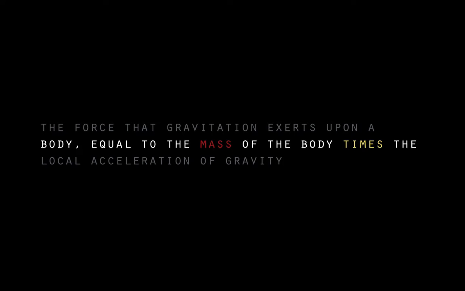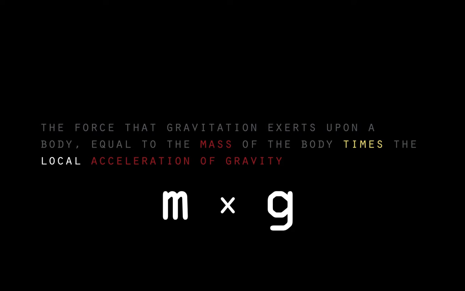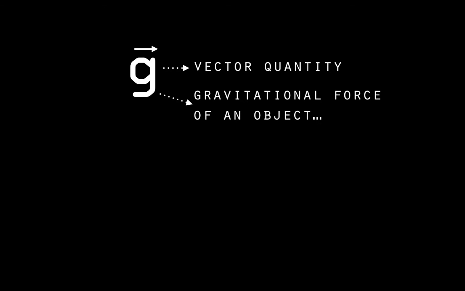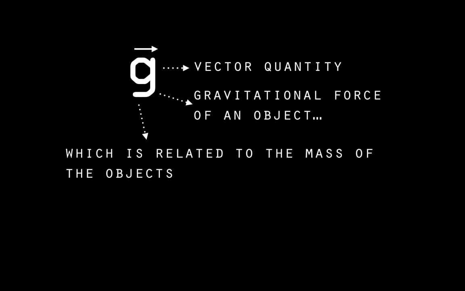The force that gravitation exerts upon a body is equal to the mass of the body times the local acceleration of gravity. So this is my formula for weight: mass times my local acceleration of gravity. What do I mean by g? It's little g here, a vector quantity. It's the gravitational force of an object. Everything has gravity. The greater mass that you have, the more gravity you're going to exert on another object. Technically, each person around you has gravity, but it's so minuscule that it's not something we consider in physics.